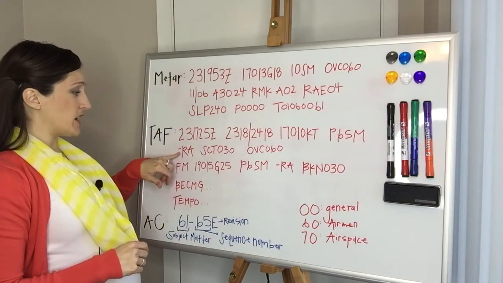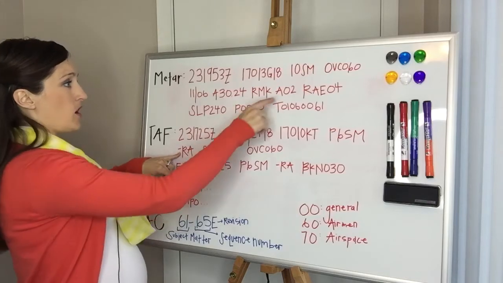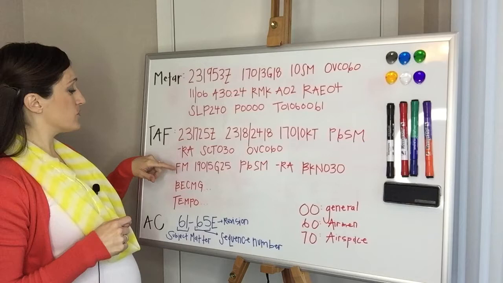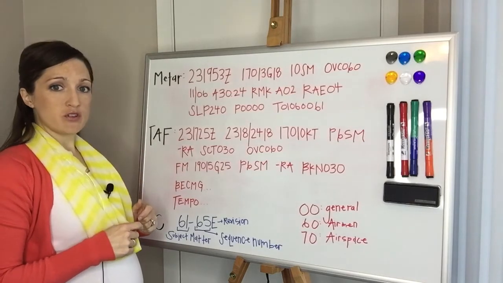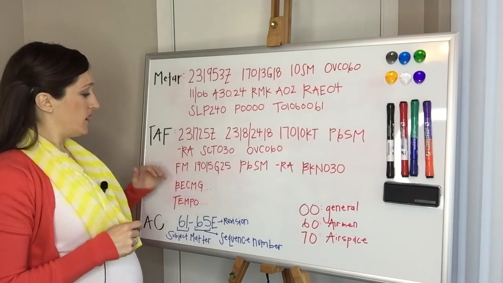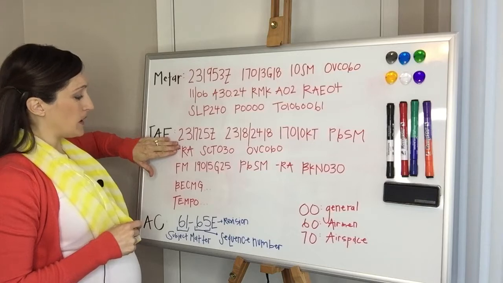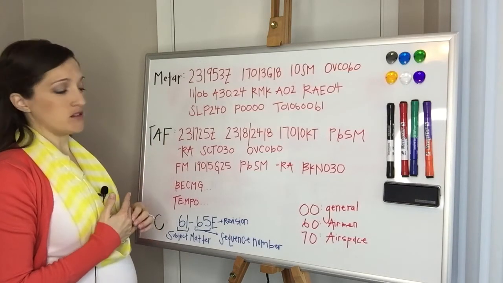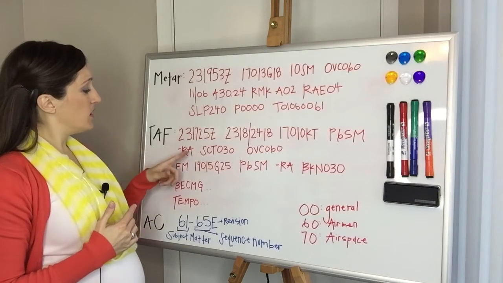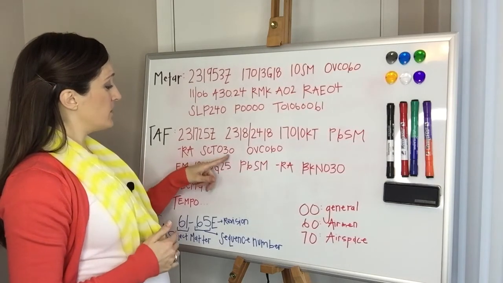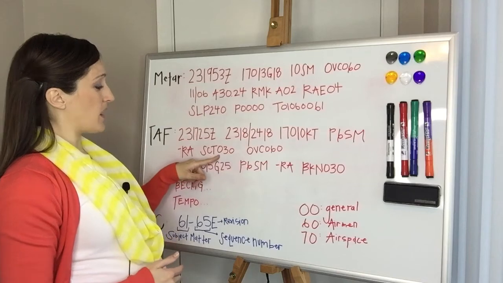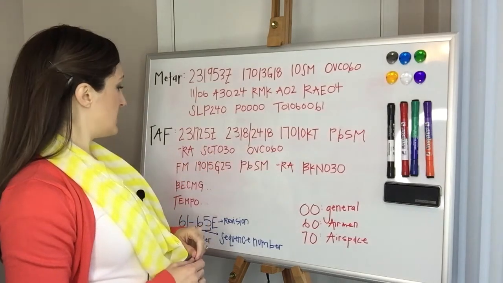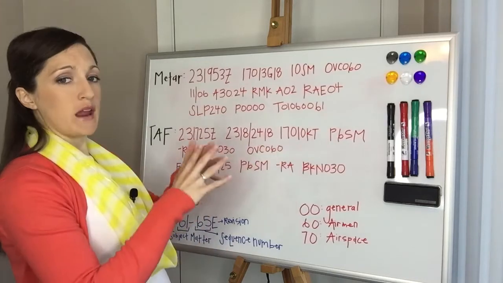This right here is talking about the rain. And we know we saw RA up there on the METAR, so same thing. So RA means rain. This little negative sign prior to it means that it's light rain. If there was nothing, then it would mean moderate rain, and if it was a plus sign, then it would mean there's heavy rain. So light rain, that's not so bad. The clouds scattered, remember you add the 2 zeros, so scattered at 3,000 feet, overcast at 6,000 feet, and that's the main body of the TAF.